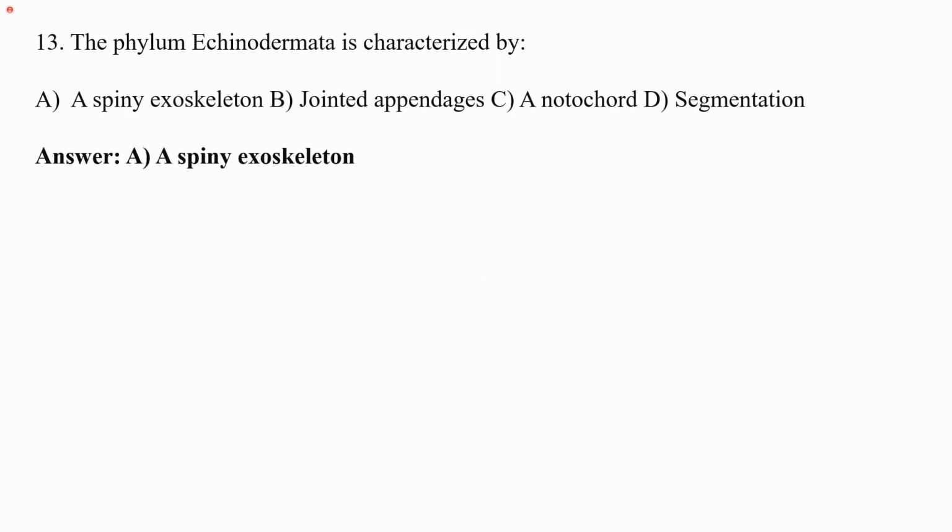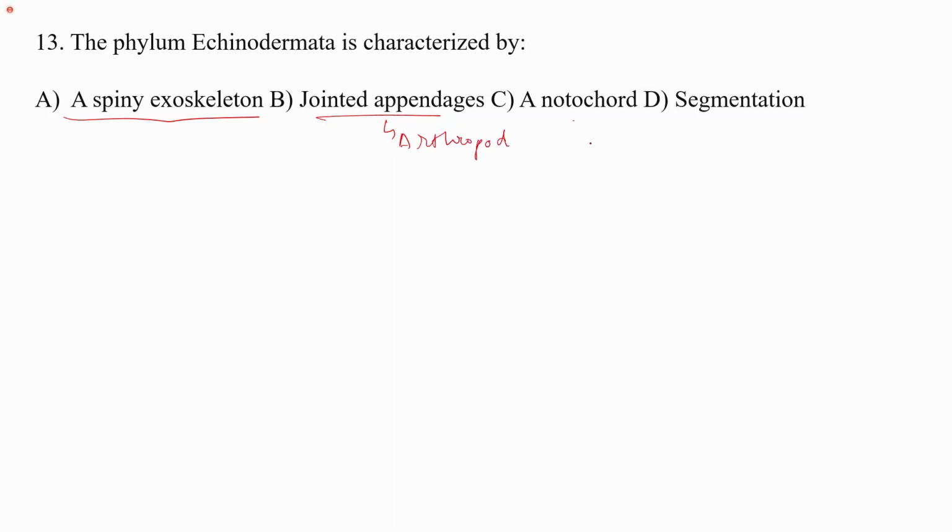The phylum Echinodermata is characterized by a spiny exoskeleton. Jointed appendages are the characteristic of phylum Arthropoda. Notochord is the characteristic of phylum Chordata, which we will see later. Segmentation is mainly the characteristic of phylum Annelida. In some arthropods segmentation is present, but in echinoderms, a spiny exoskeleton that contains spines is present.